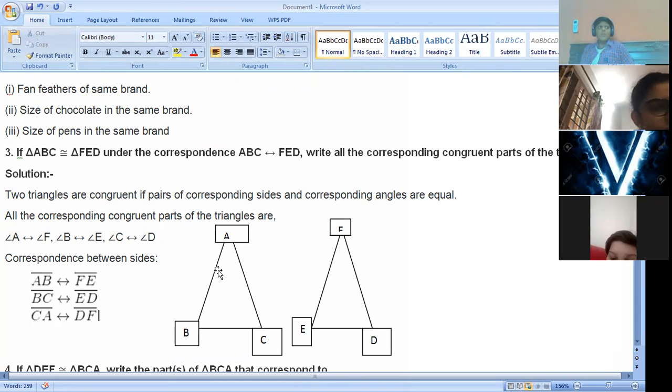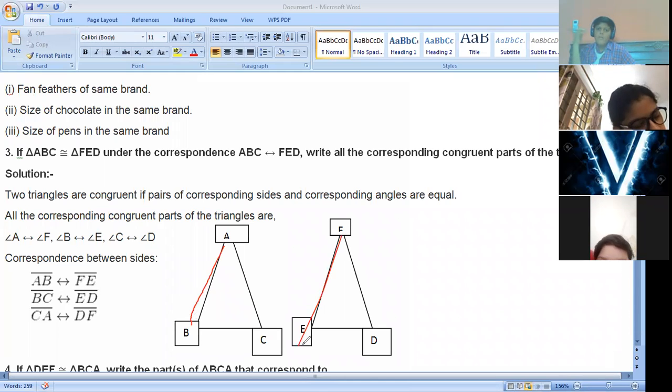So the corresponding sides: this side is AB and this side is FE. They both correspond. Take this side BC and this side ED. They both correspond to each other. This is AC and this is FD. So they are congruent to each other. All these sides are congruent to the sides of the other triangle.